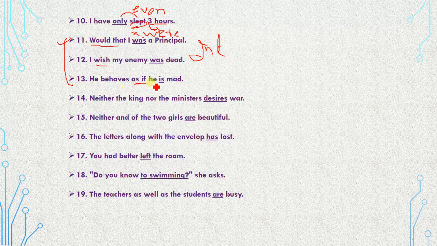"He behaves as if he is mad." Sometimes, you know, we behave in a very odd manner, so we usually go for such expressions: "he behaves as if he were mad."